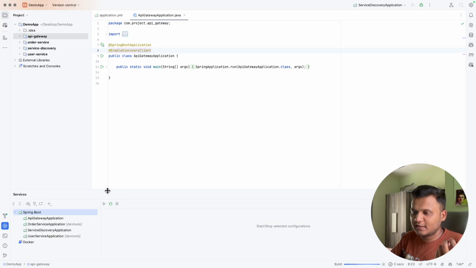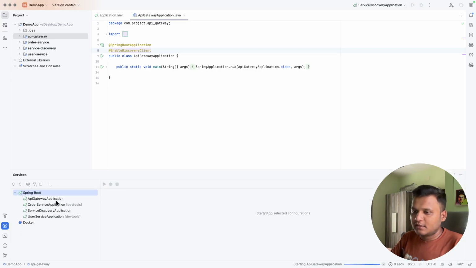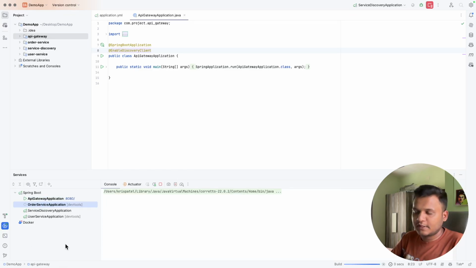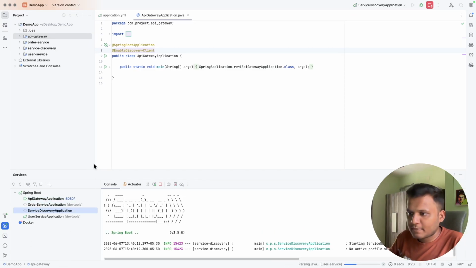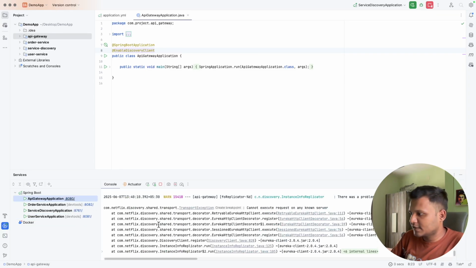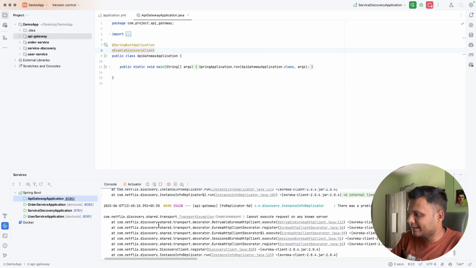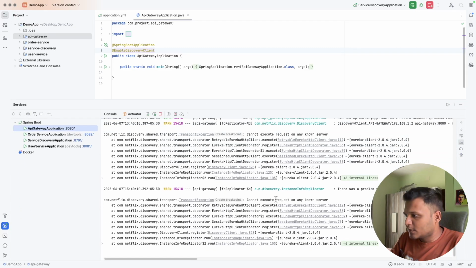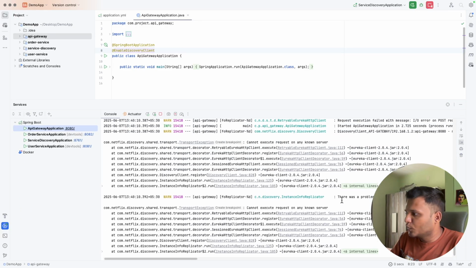Let me click the run button and it will start all my applications. All the services are running, and let me check whether there is any problem. Okay, there is one error: cannot execute request on any known server.